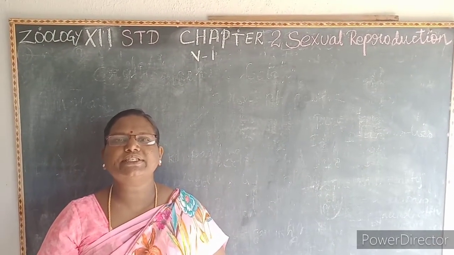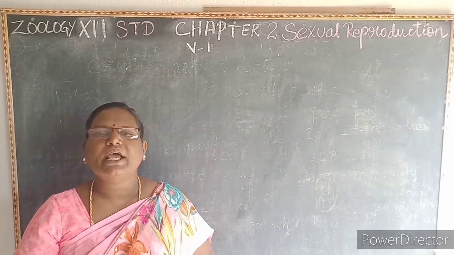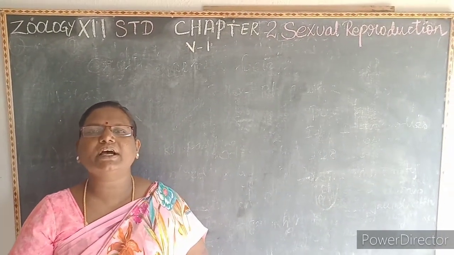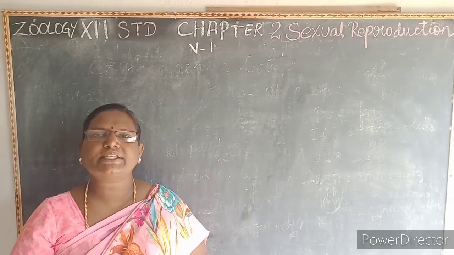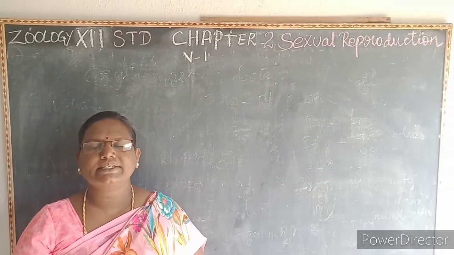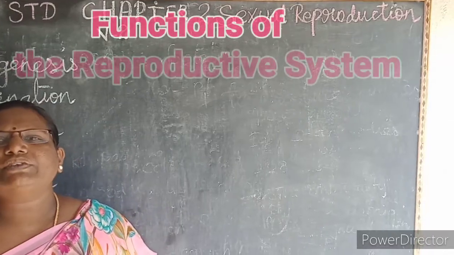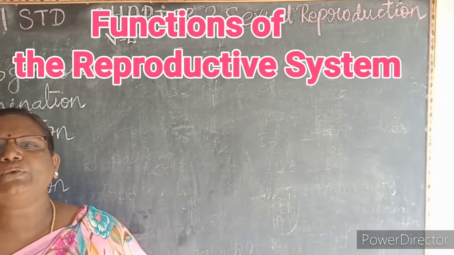Then the reproductive system of both the male and the female, the role of the hormones, the changes that take place in the female body after fertilization, then the menstrual cycle, and the changes that take place during pregnancy.